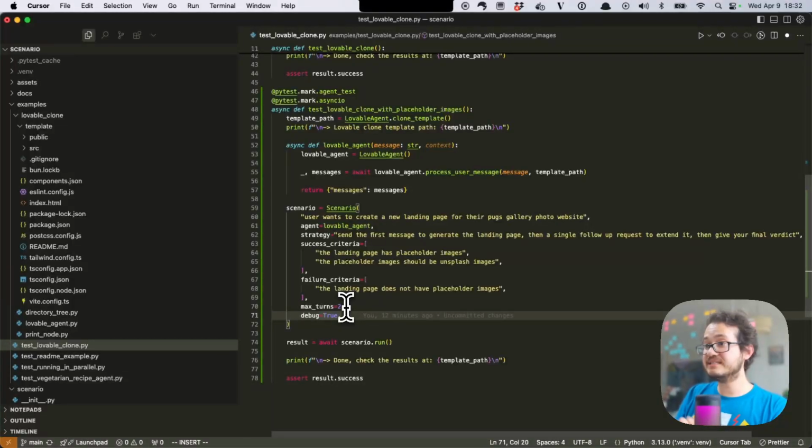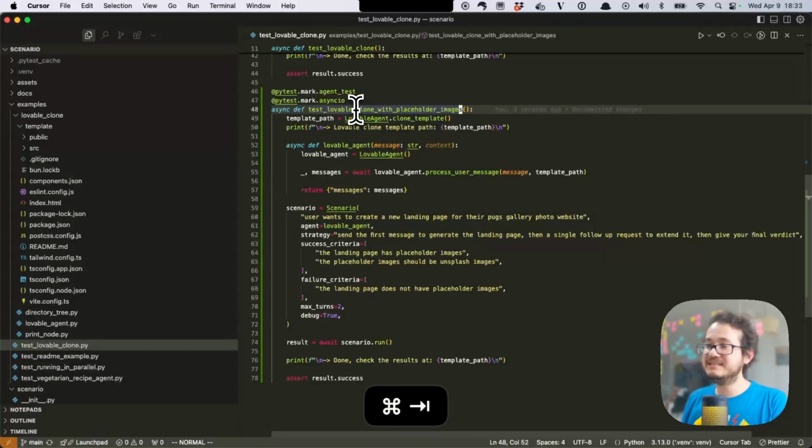But notice that I wrote the scenario before I write the code. This is scenario-driven development we're doing here. We're first thinking of the test, what we expect out of it, right? And then we're going to implement it. Because what if our agent is so smart that it already solves this? Maybe we don't need to write any code, right? Well, let's see. So I'm going to run just this scenario.